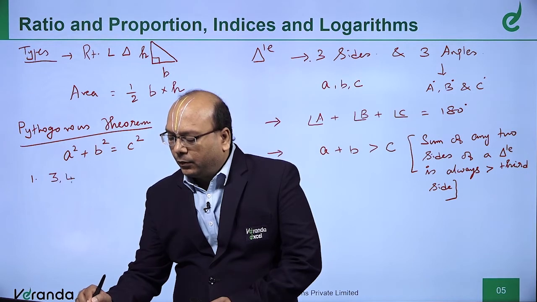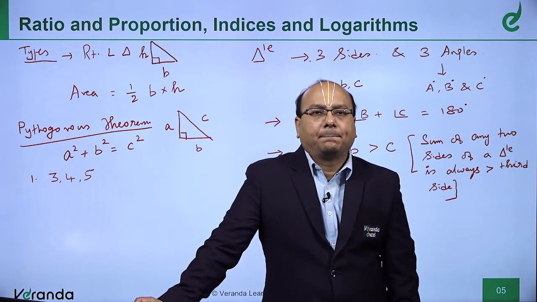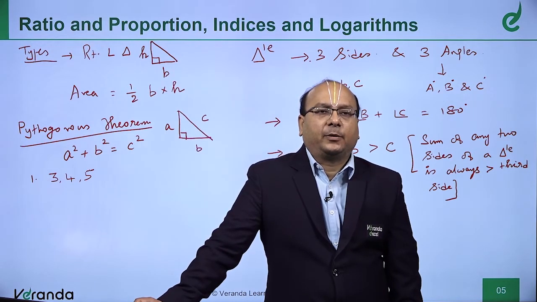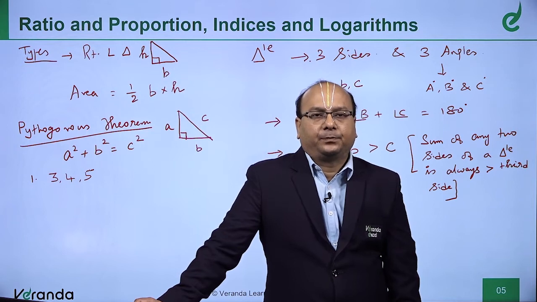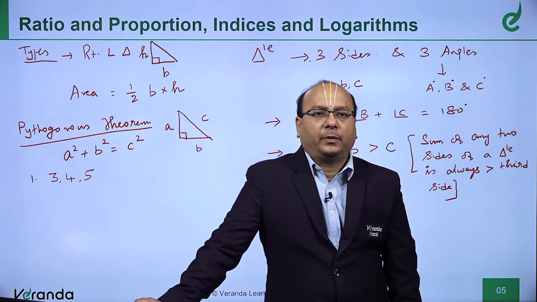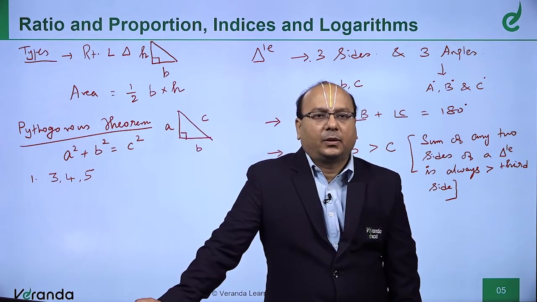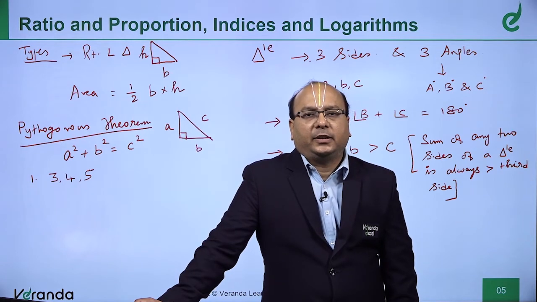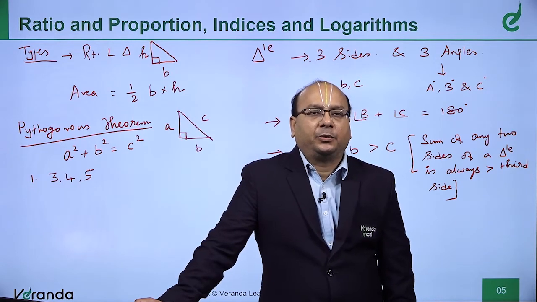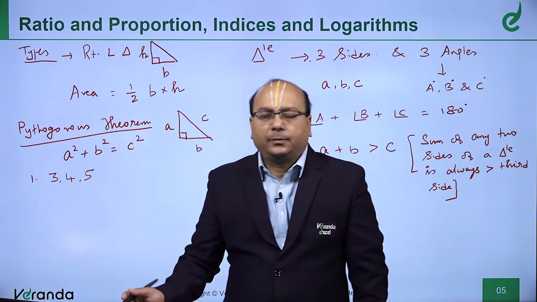Now, 3, 4, 5. Whether it forms a right angle triangle? Yes, it does. 3 square plus 4 square is equal to 5 square. It forms a right angle triangle. And what is the specialty about this 3, 4, 5 dimension? It is the only right angle triangle in the world where the dimensions differ from each other by 1 unit. 3 plus 1 is 4, 4 plus 1 is 5. There is no other triangle like this which forms a right angle triangle.